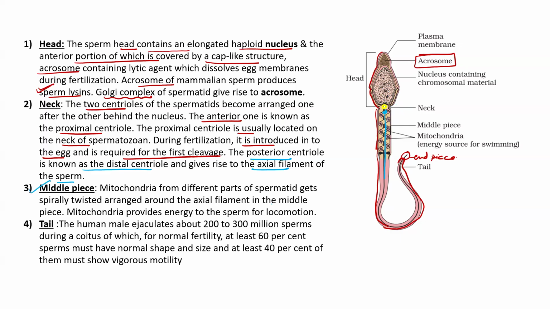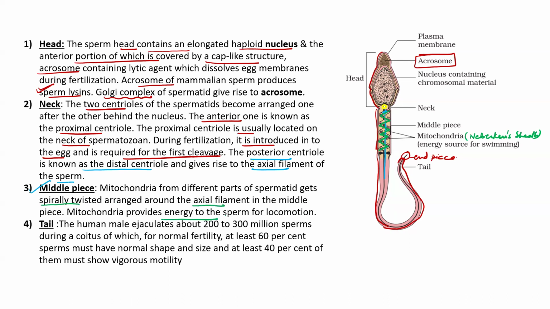Middle piece, mitochondria. You can see in the diagram, the mitochondria are in a spiral shape. Check, this is mitochondria. It is present in a spiral shape. It is also known as the Nebenkern sheath. They are spirally twisted around the axial filament.